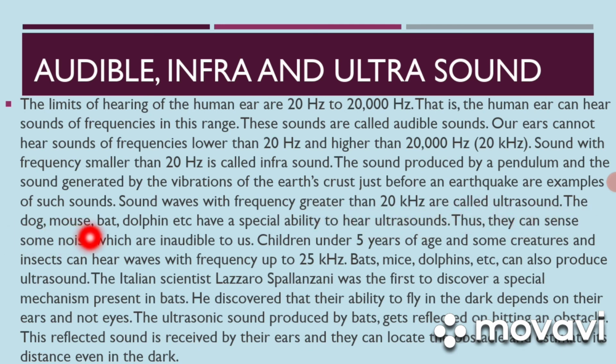The dog, mouse, bat, dolphin, etc. have a special ability to hear ultrasounds. Thus, they can sense some noise which are inaudible to us. Children under 5 years of age and some creatures and insects can hear waves with frequency up to 25 kHz. Bats, mice, dolphins, etc. can also produce ultrasound.